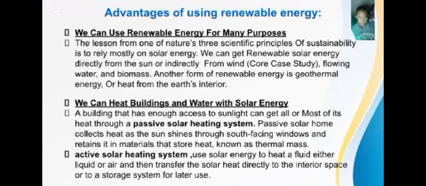Active solar heating systems use solar energy to heat a fluid, either liquid or air, and then transfer the solar heat directly to the interior space or to a storage system for later use.